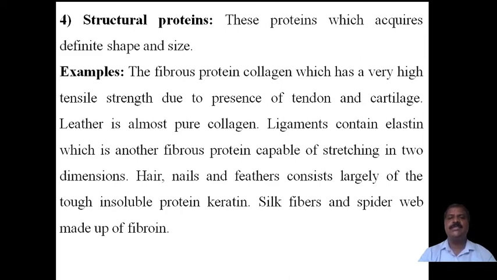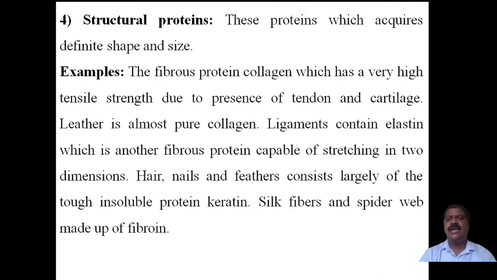Now the example is fibrous proteins. Collagen has a very high tensile strength, due to its presence in tendon and cartilage. Tendon and cartilage are fibrous proteins, and because of their high tensile strength, they are present in a bird's wings, which helps the bird fly in the air.